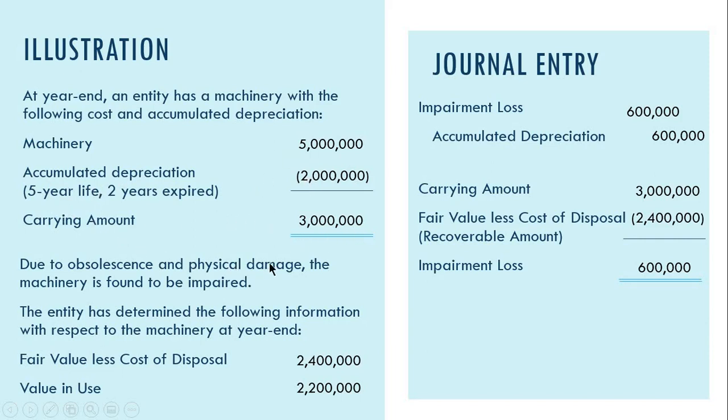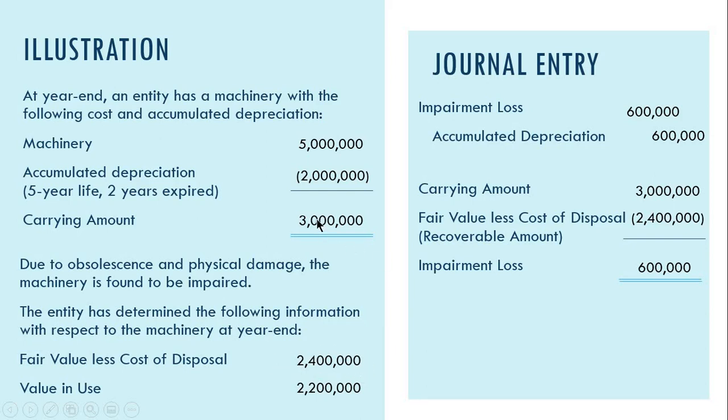So, due to the obsolescence and physical damage, the machinery is found to be impaired. And the entity has determined the following information with respect to the machinery at year-end. So, yung recoverable amount of the asset is the fair value less cost of disposal or the value in use. So, as we can see, di ba, whichever is higher between the two, ito yung magiging recoverable amount. Higher man si fair value less cost of disposal. So, ito yung recoverable amount niya.